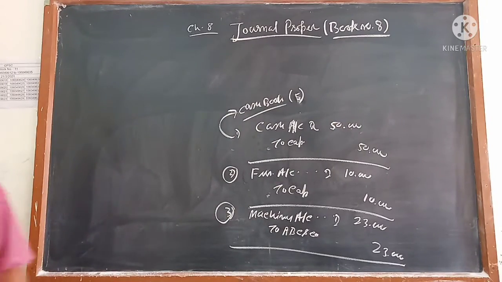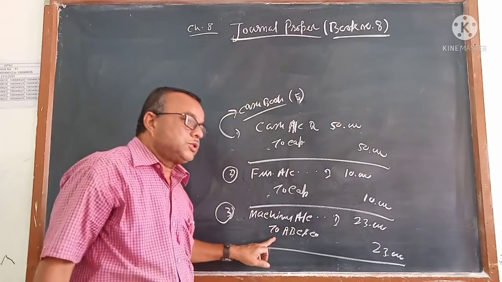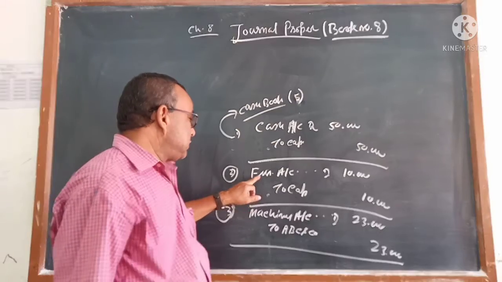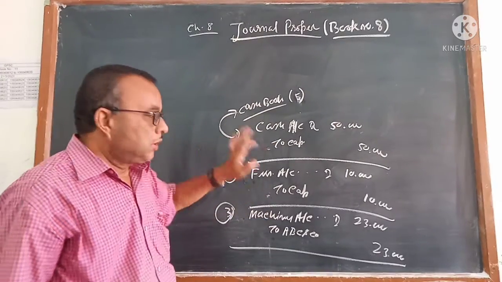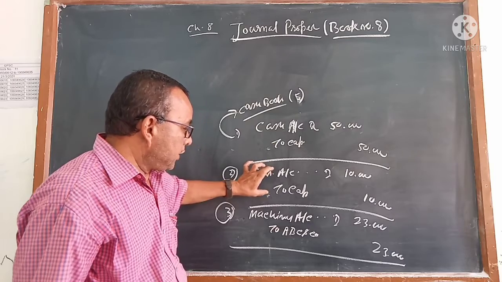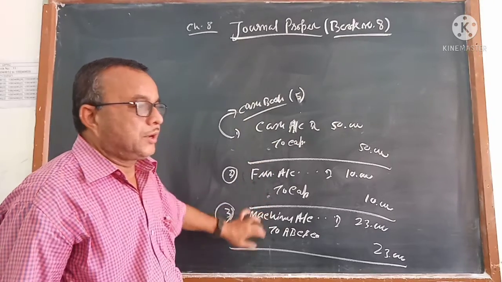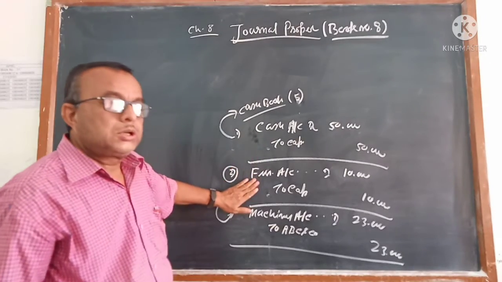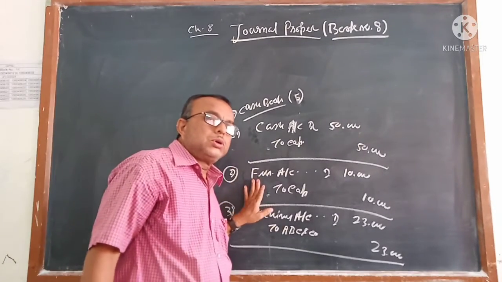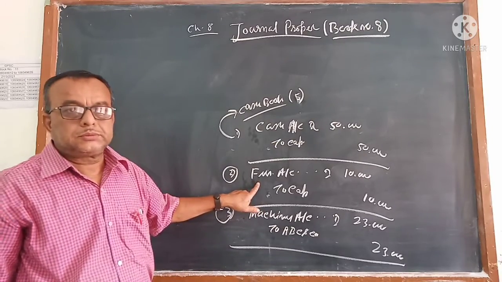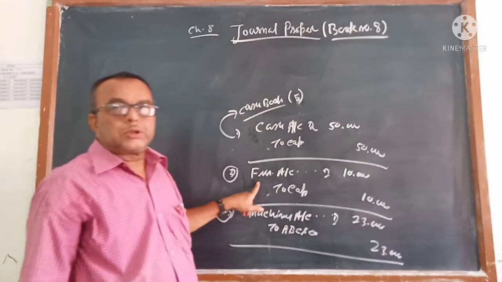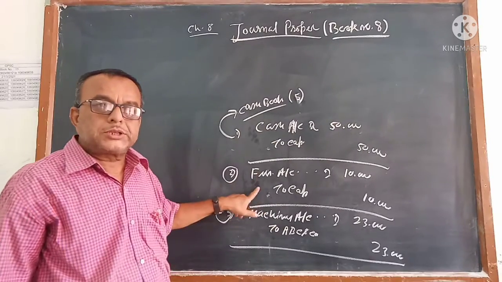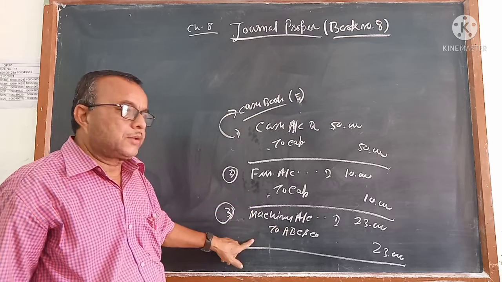Purchase of machinery on credit, the journal is machinery account debit to ABC company. You have given furniture to the business to start it, the journal is furniture account debit to capital. Now you tell me in which book you will write these 2 entries. Book number 5 is the cash book. If you classify one by one, book number 1 will not take, book number 2 will not take, book number 3 will not take, book number 4 will not take, book number 5 will not take, book number 6, 7 also will not take.